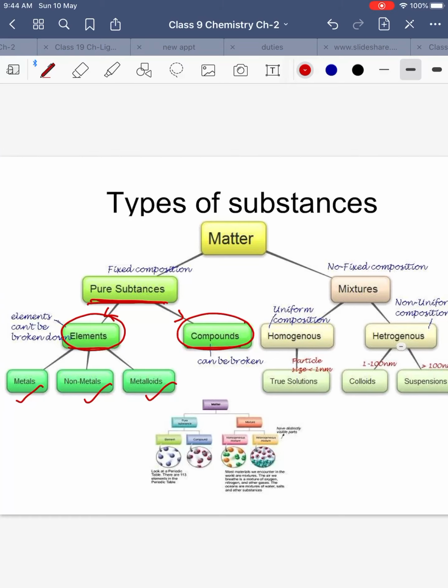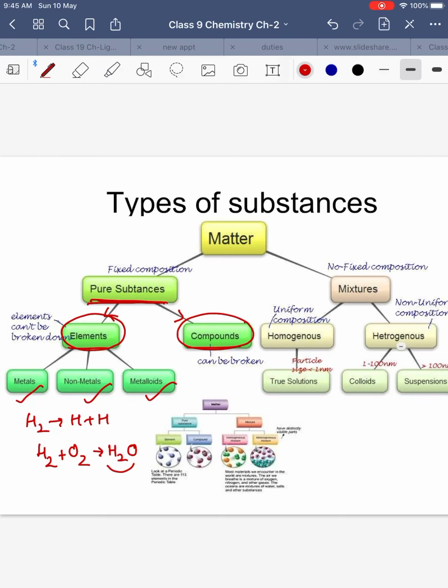Like if I talk about hydrogen, hydrogen is made up of only hydrogen atoms. Even if it is a hydrogen molecule, H2, that will be made up of combinations of hydrogen atoms only. On the other hand, compounds can be broken, but not by physical processes. They can be broken down only by chemical processes. Like water, that is composed of two different types of atoms, hydrogen and oxygen, which combine to form H2O, which we call a compound.